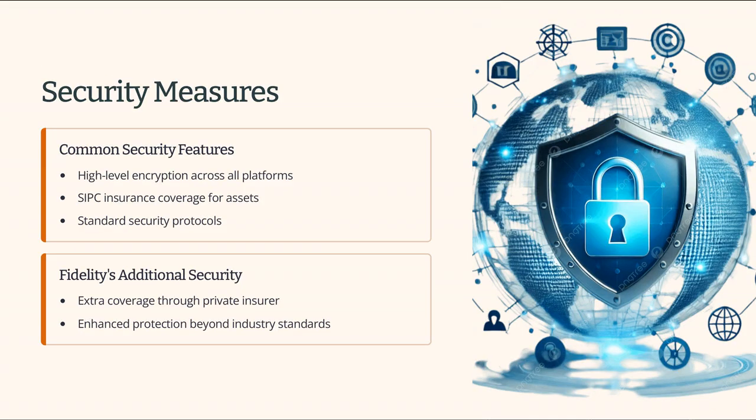Security is of utmost importance when it comes to investing platforms. Robinhood, Merrill Edge, and Fidelity all use high-level encryption and security measures to protect user data. They also provide insurance coverage for assets under the SIPC. However, Fidelity goes a step further by offering additional coverage through a private insurer.